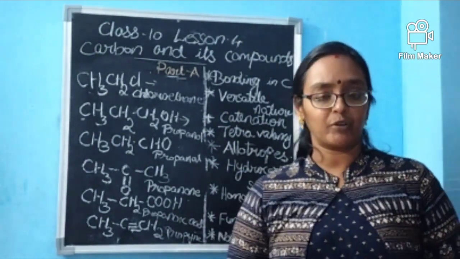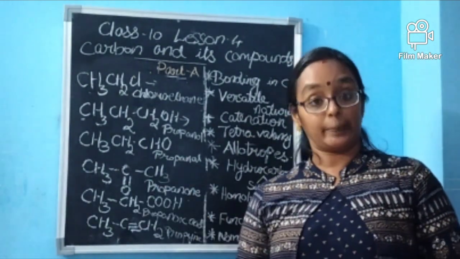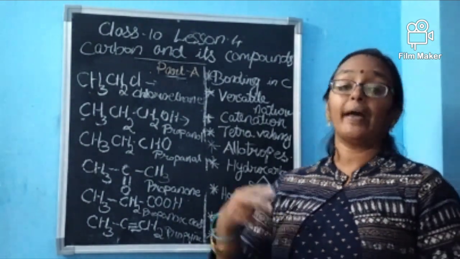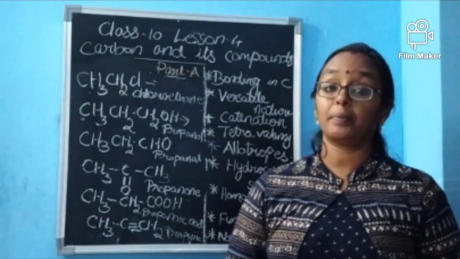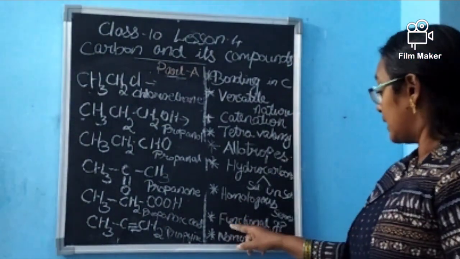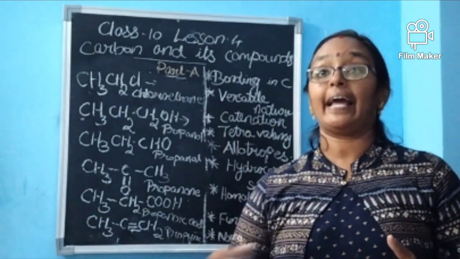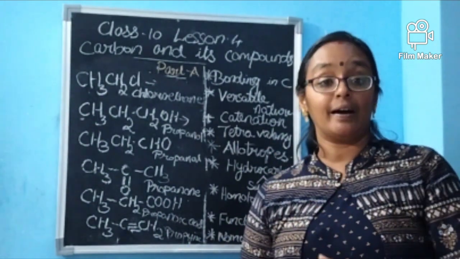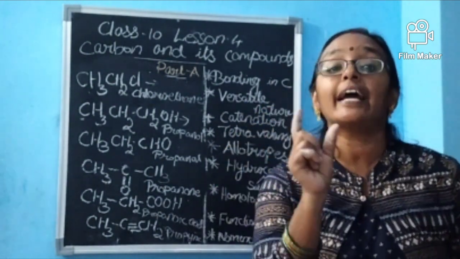Then the hydrocarbons, which can be saturated as well as unsaturated. A carbon-carbon single bond forms a saturated one, while carbon double bond carbon or carbon triple bond carbon forms an unsaturated one. Then the homologous series: I told you alkane, alkene, and alkyne. When they repeat with the same formula, successive members differ by CH2 groups.